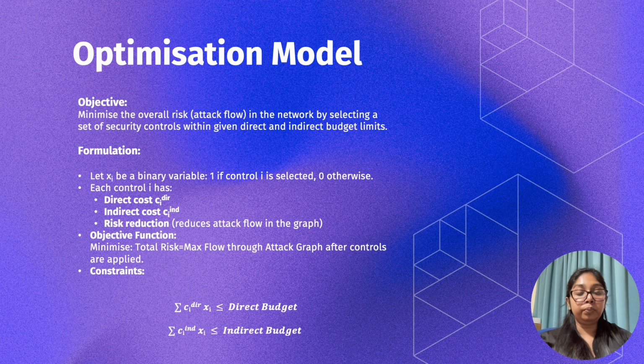And the tool uses a mathematical optimization method behind the scenes. For every possible security control, the optimizer decides whether to include it or not. The goal is to pick the best combination that gives both the direct and indirect costs within budget, while reducing all the overall cyber risk as much as possible. We use a special kind of algorithm called a mixed integer linear program, or MILP, which guarantees that the solution we get is both effective and efficient.